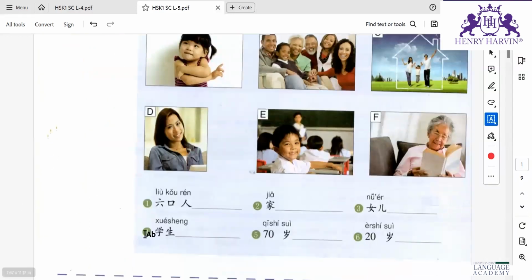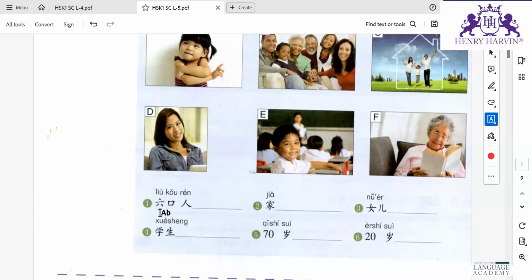Now, first exercise. Read after me: liù kǒu rén. Liù kǒu rén. No, not kou, kǒu. Liù kǒu rén.